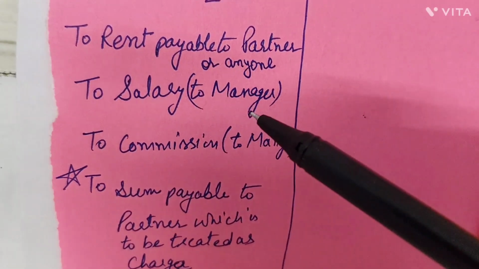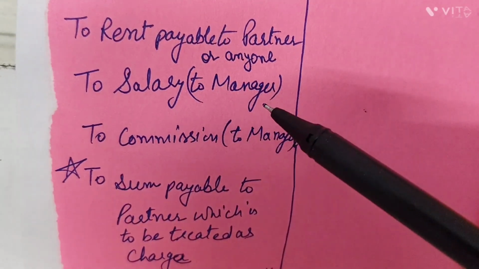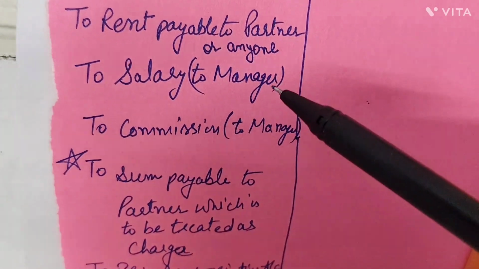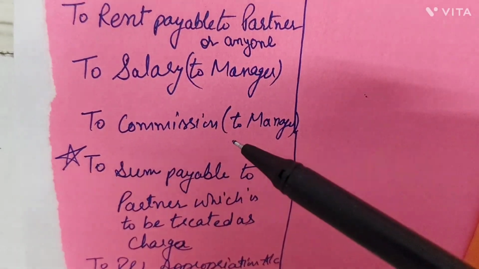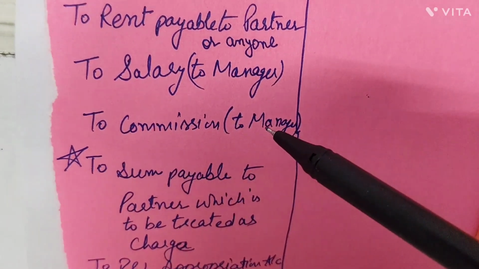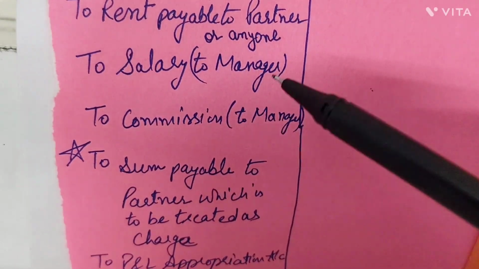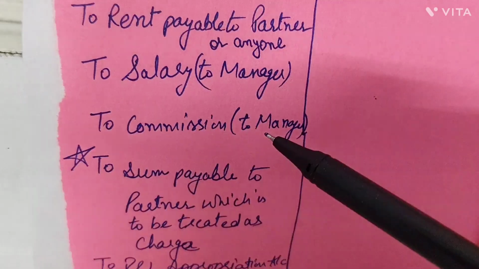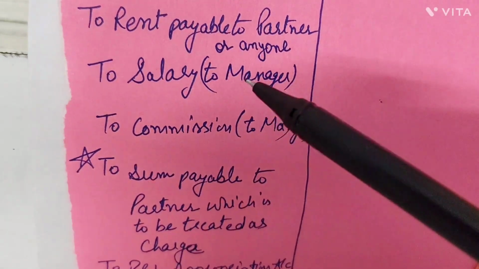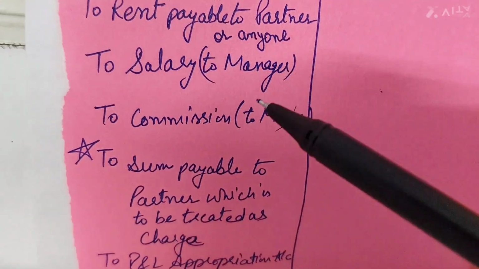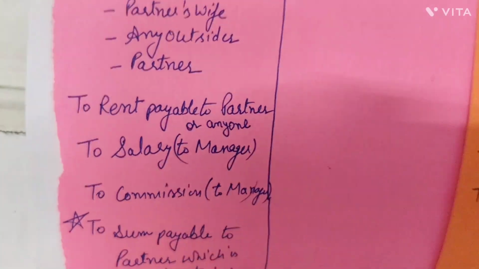Then salary, which is payable to the manager, nobody else. Salary payable to the manager or the employees. No partner is to be kept here for the salary mention. And then there is the commission, which is payable to the manager or to the employees of the firm, but not any partner. We will not consider any partner for these two expenses. Partner won't be written here for salary or commission. Only the manager's salary and commission, or the employees' if there are any, would be shown in your P&L account.